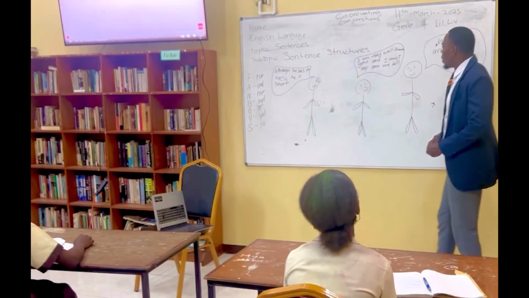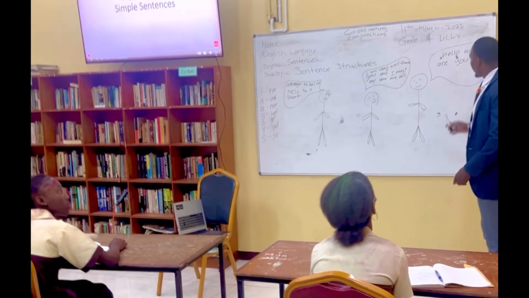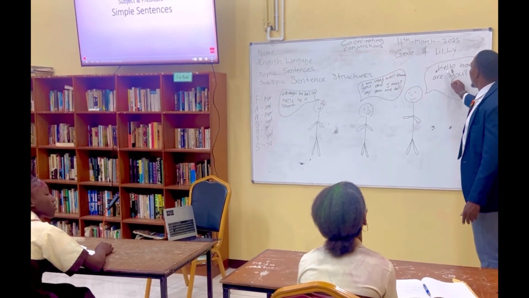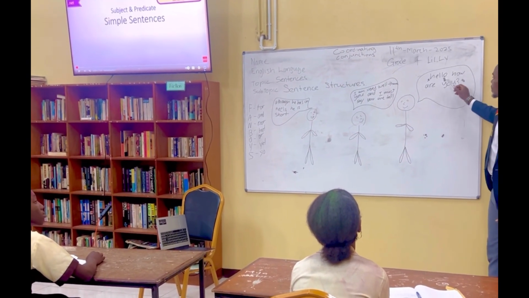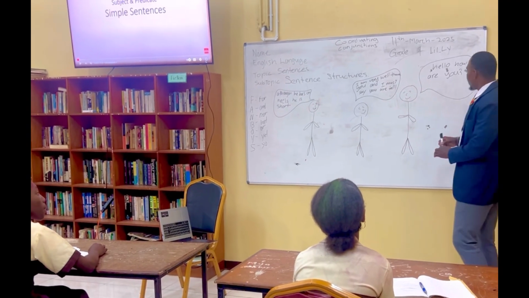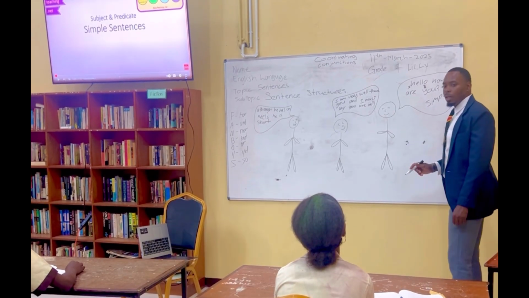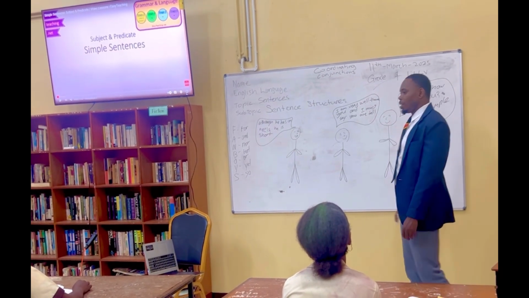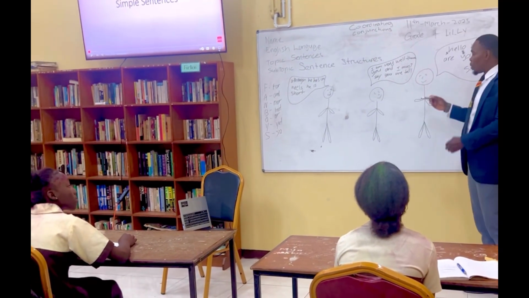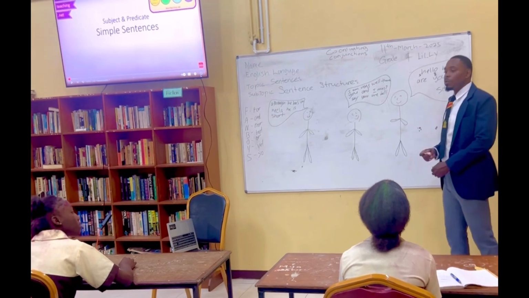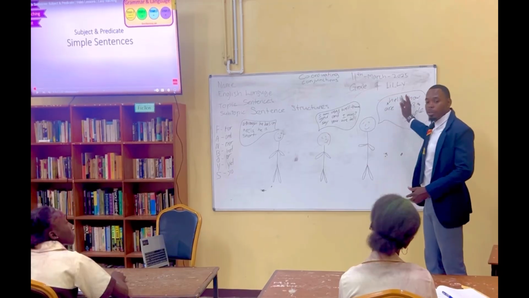Alright, so now let's identify the types of sentences here. The first person says, hello, how are you? This is a type of sentence. A simple sentence. Exactly. Why? Because it only has one subject. Hello, how are you? So it makes sense on its own. A simple sentence is also an independent clause, because it makes sense on its own and could stand on its own.